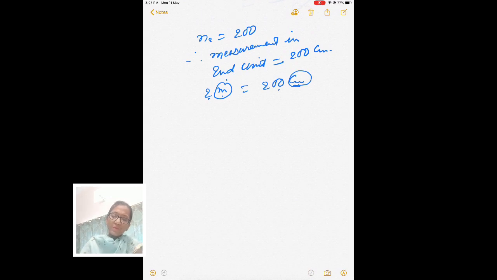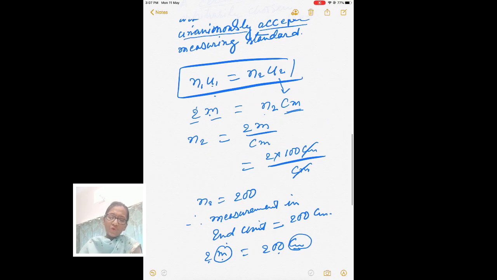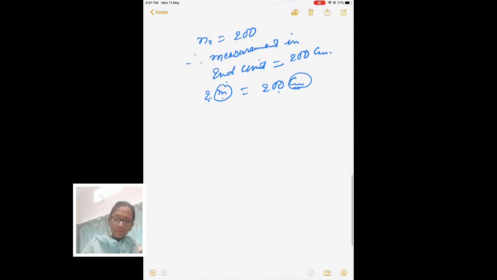So let me do some more conversions. Conversion is very important. This is one way how you will be converting a physical quantity from one system of unit to another system of unit. This is one way. Now, another method.